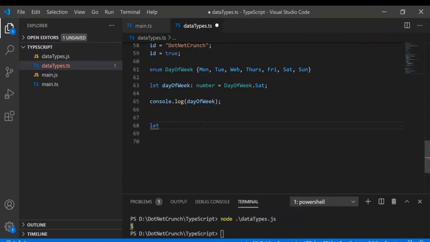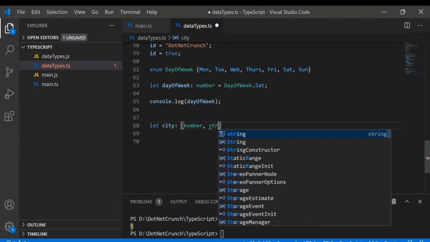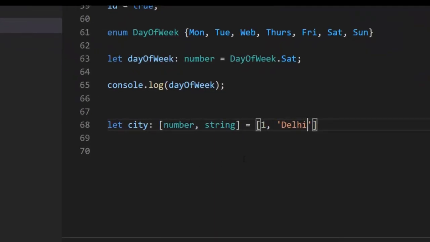So I have a variable with the name city, and I want to define it as a tuple. So it should contain data of number as well as string. The structure will look like 1 comma a string value, let's say Delhi. Okay, so my city is a tuple which will hold data in this format, a number and a string.